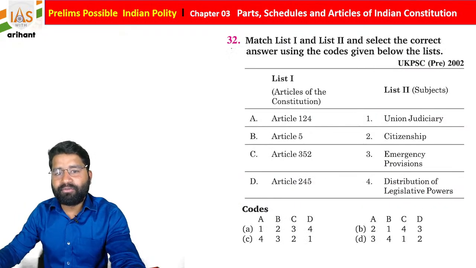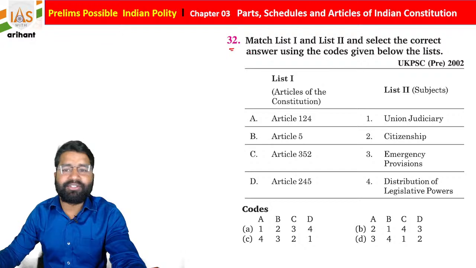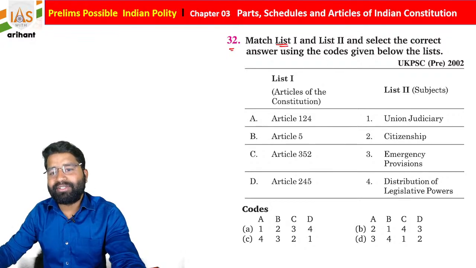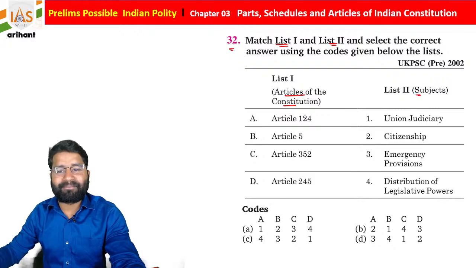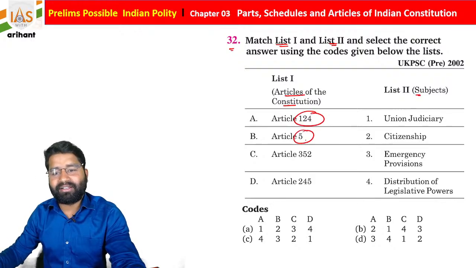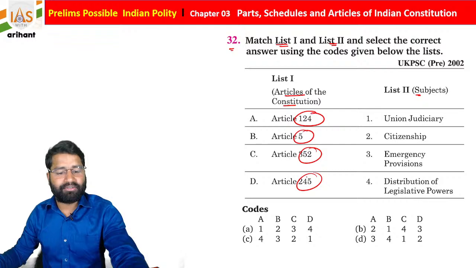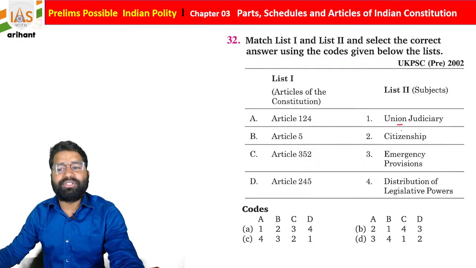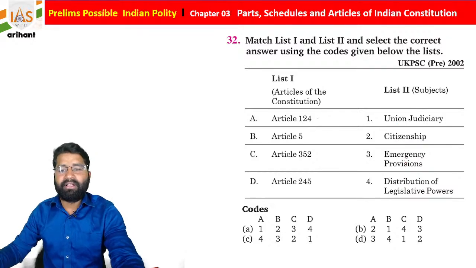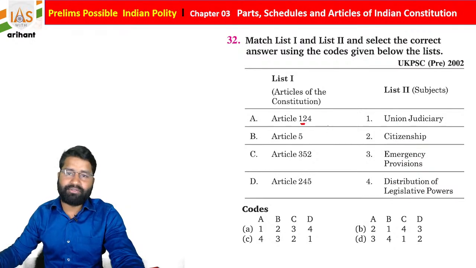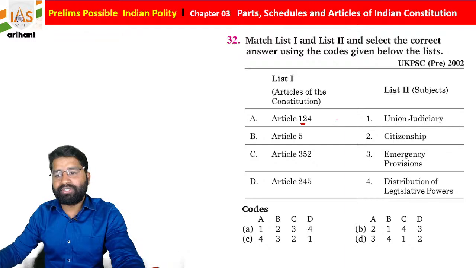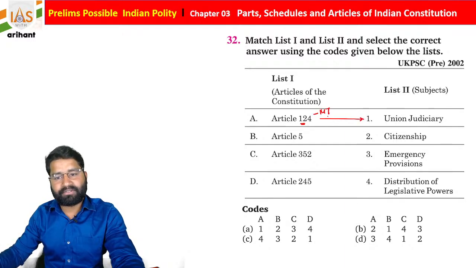Okay, if we move further, question number 32 is here. The list 1 to list 2, once again you have to match the article of the Constitution and the subject. Article 124, Article 5, Article 352 and Article 245. And there's judiciary, citizenship, emergency provision, distribution of legislative power. So Article 124, as you know, is connected with the judiciary, students, union judiciary, 124 to 147.